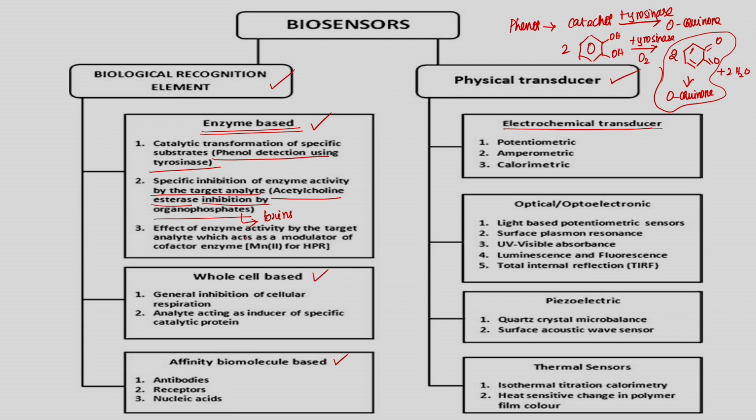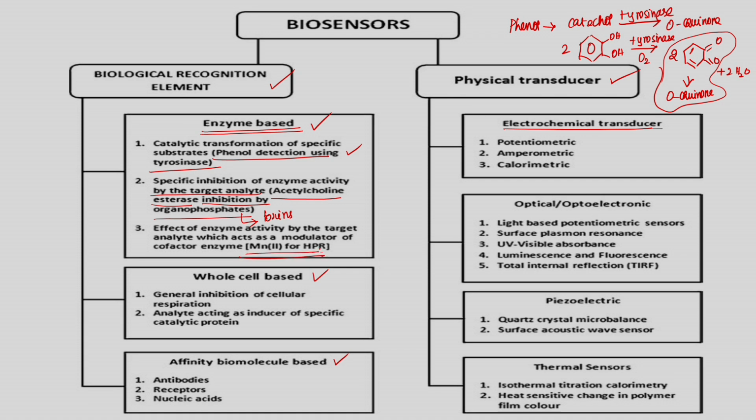The next one is effect on enzyme activity by the target analyte, which acts as a modulator of cofactor enzyme. Here we talked about phenol or catechol being converted into orthoquinone in the presence of tyrosinase. This tyrosinase can be activated by using certain ions. It is not exactly tyrosinase here, but I am telling you this kind of enzymes can be activated by a modulator of cofactor enzyme. Mostly they are ions.